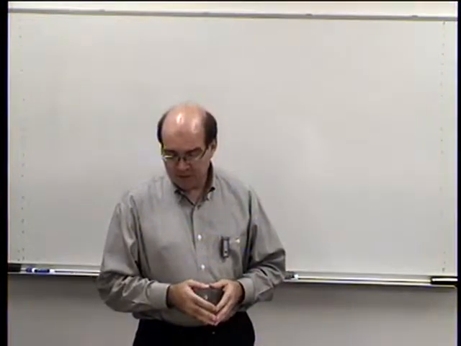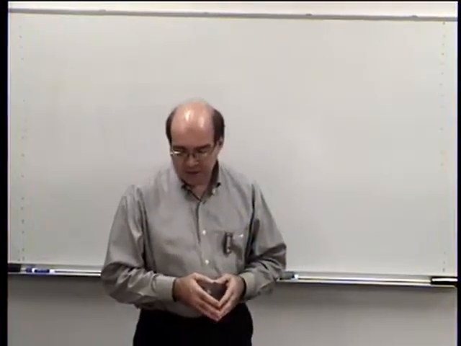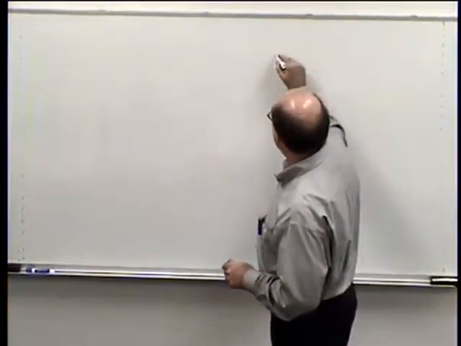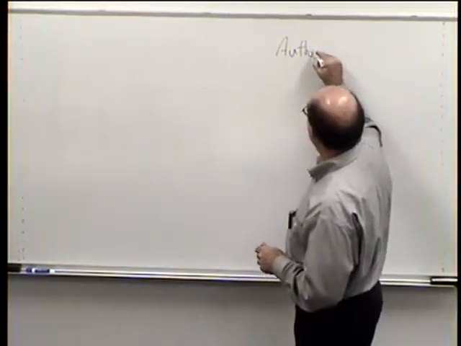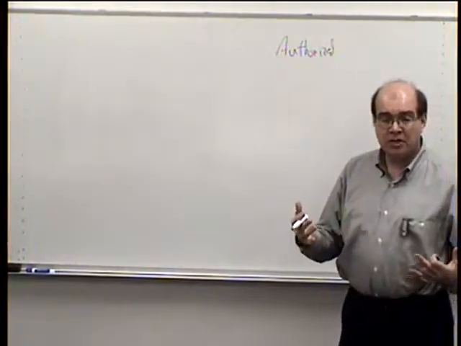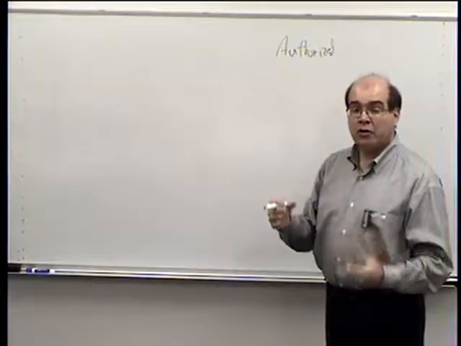On 497, they talk about three different types of shares. They talk about something called authorized shares. These are the number of shares that you get permission for whenever you go to the state and say, I want to sell so many shares. This is how many they're going to give you for your corporation.